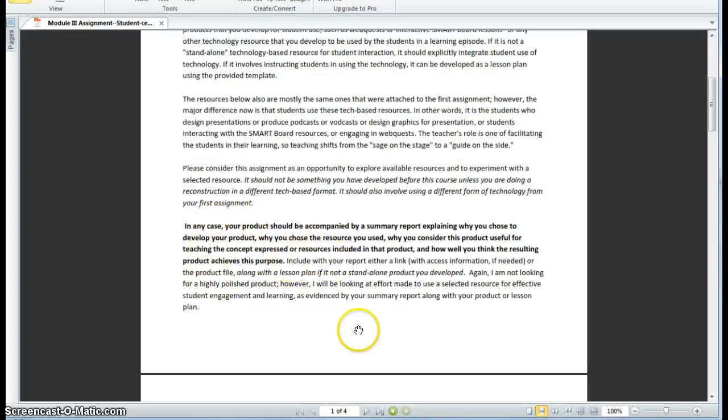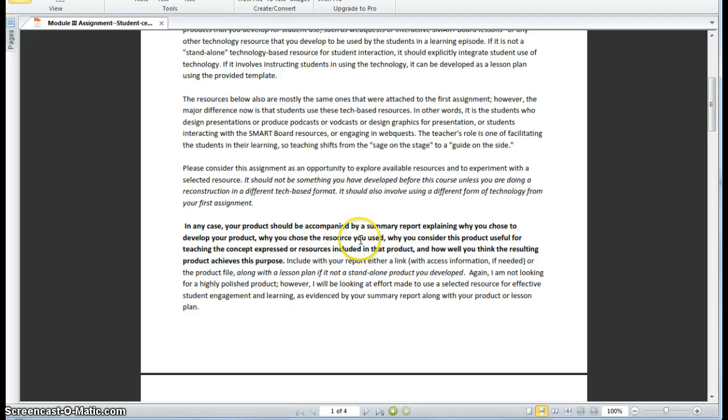So I'm going down to near the bottom of the first page here to focus on the summary report. Just like the first assignment, this one also requires a summary report, and you're answering questions about why you chose to develop your product. Now, when I say product, this could be the product that you originally developed, or it could be the lesson plan that you developed to integrate a particular technology product.